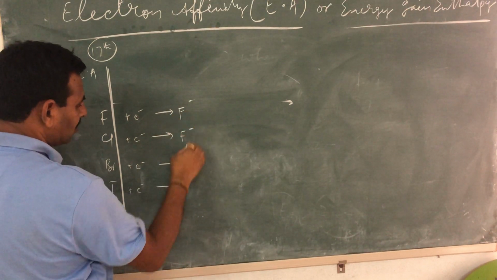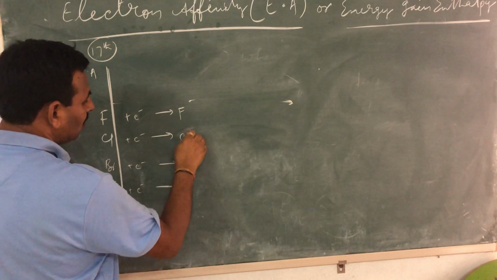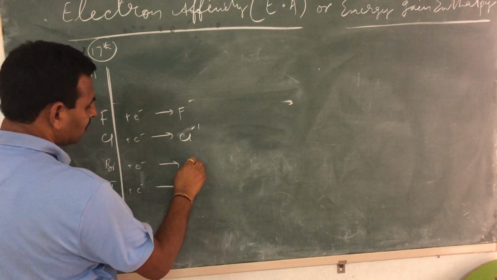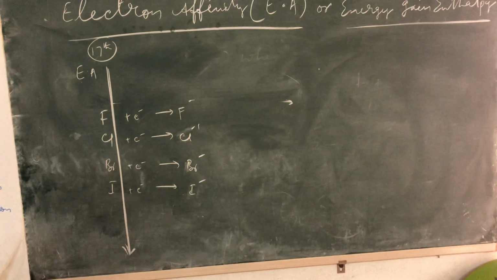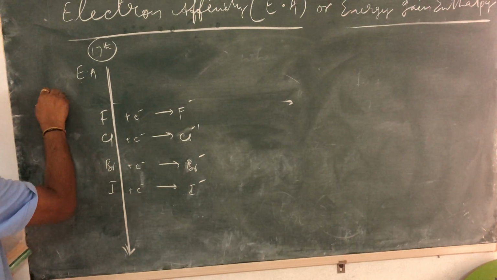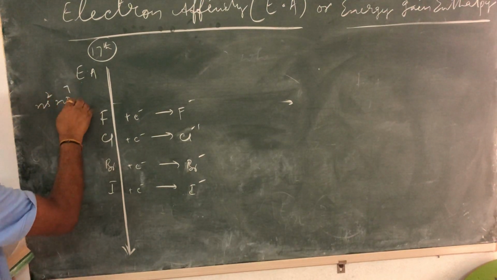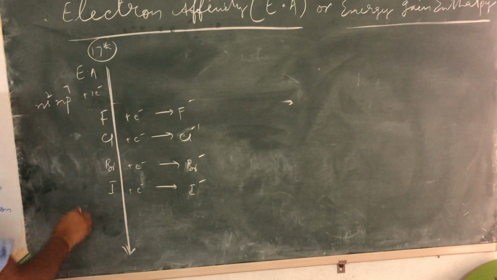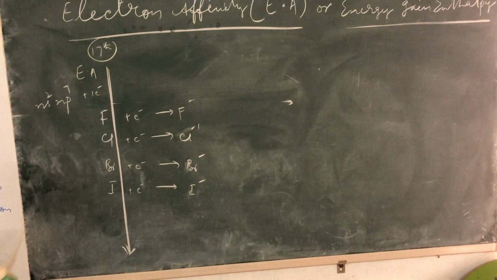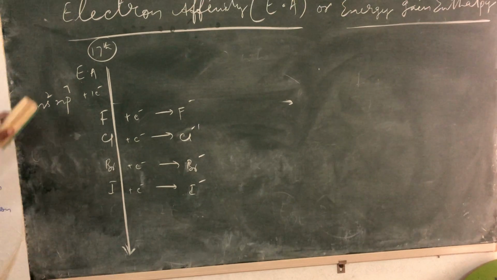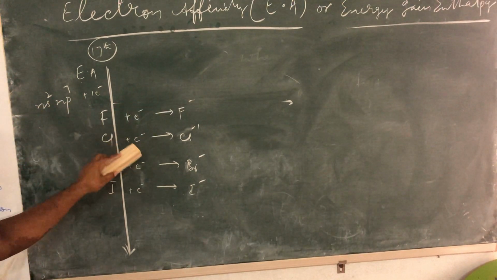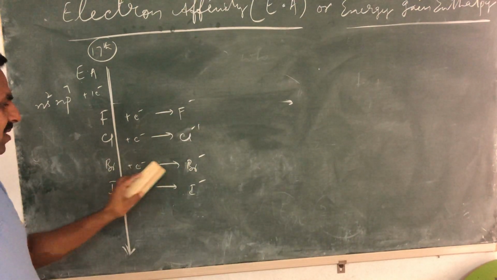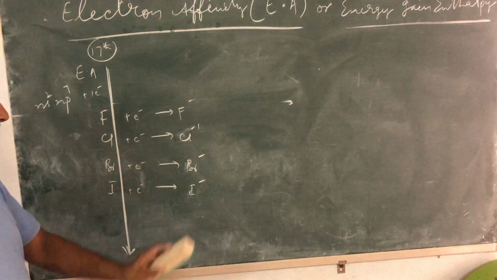They gain 1 electron and all become mononegative ions, because the configuration is ns2 np5. They need only 1 electron to acquire the octet configuration. So F plus electron gives F minus, Cl plus electron gives Cl minus, Br plus electron gives Br minus, I plus electron gives I minus.